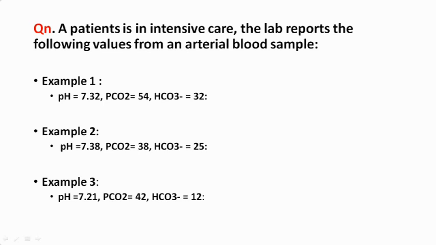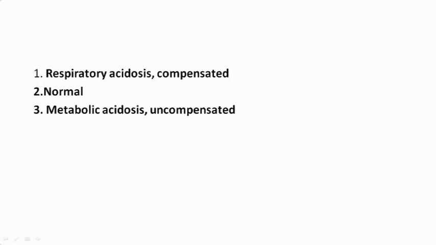So you can see that it is a compensated respiratory acidosis, because PCO2 is increased by 10. 54 means 10 more than 45, around 10. So bicarbonate has increased to 32, meaning 4 more than 28. So there is adequate compensation. So you can see the answer: respiratory acidosis which is compensated.